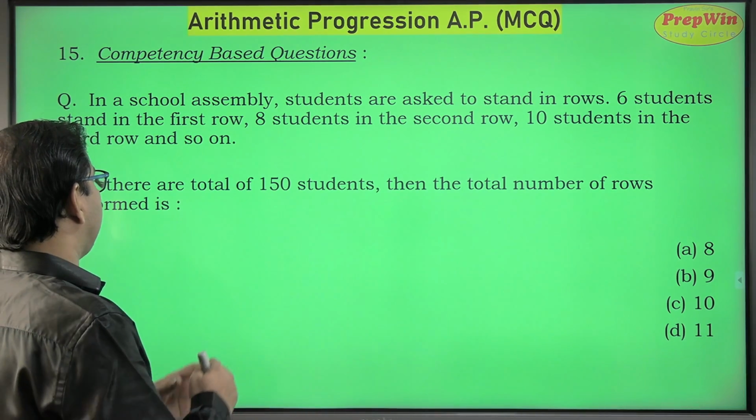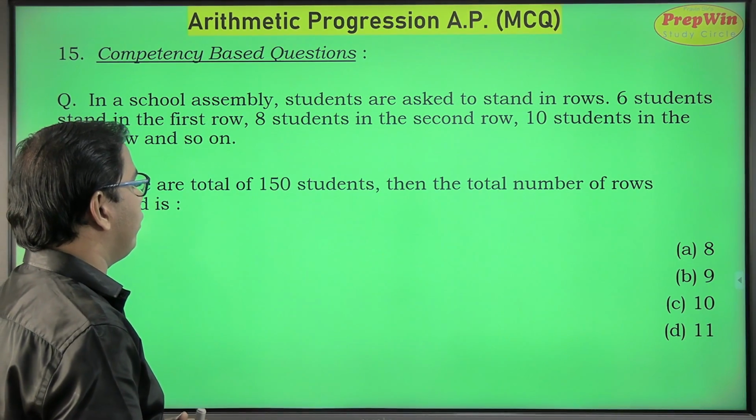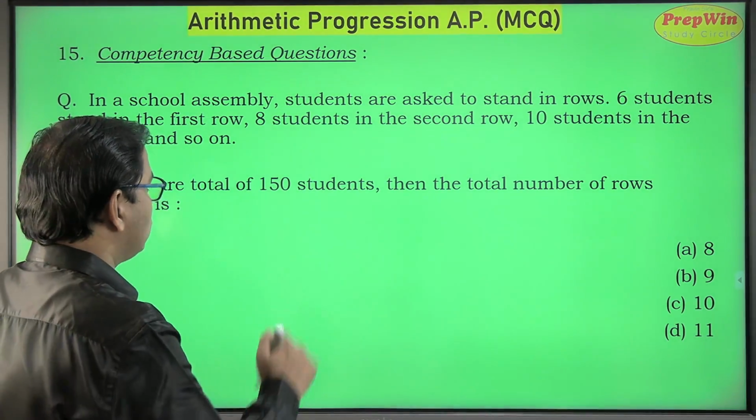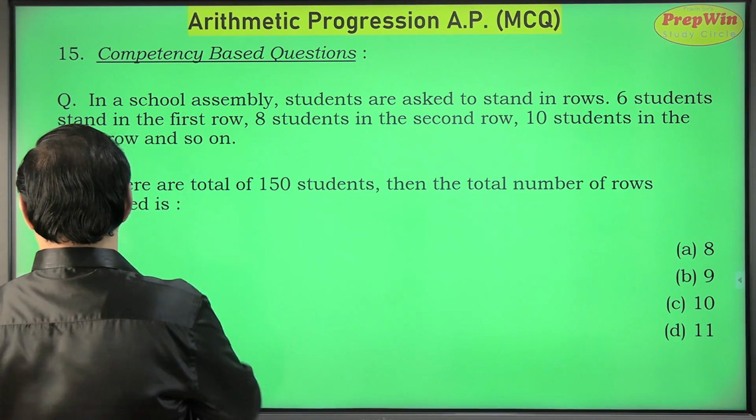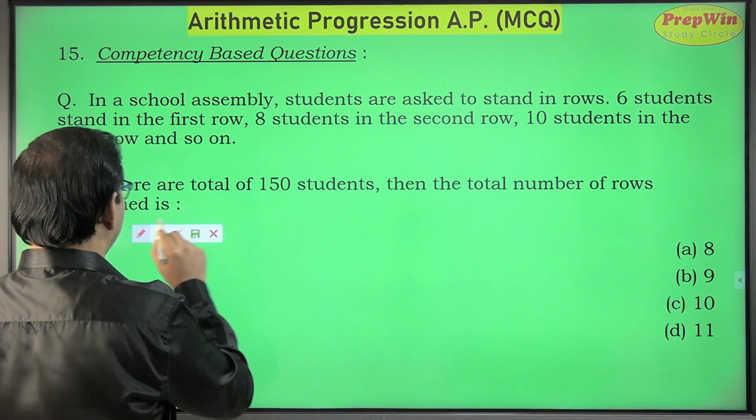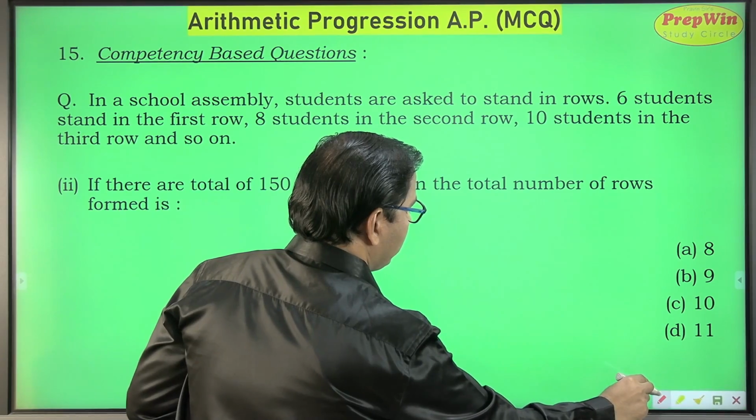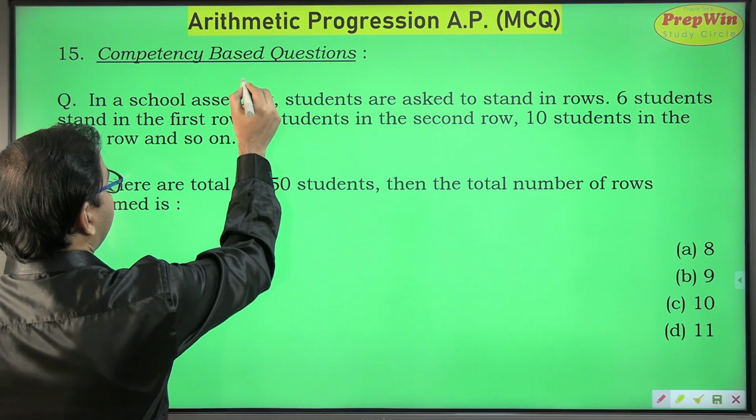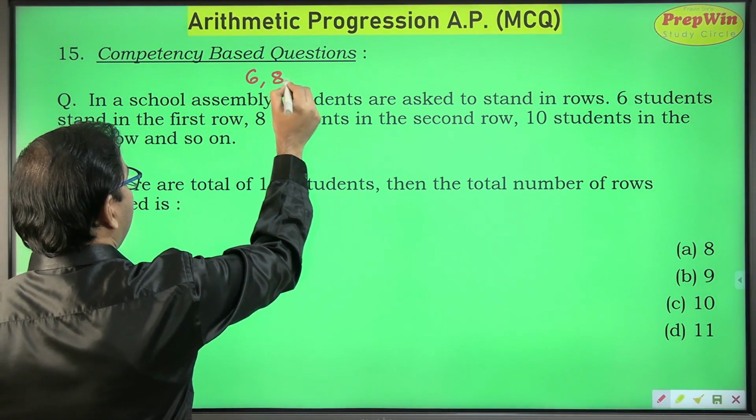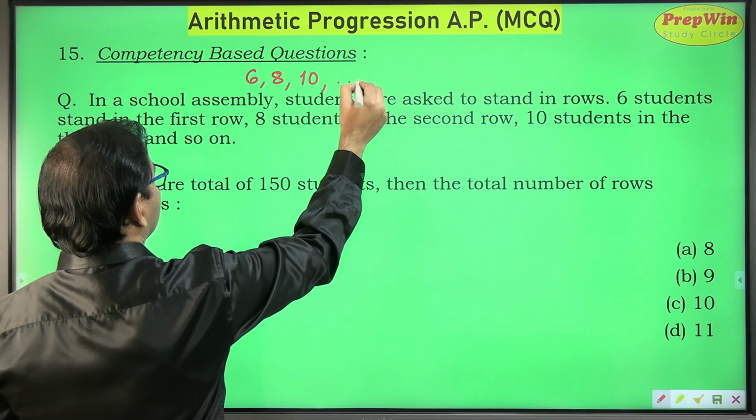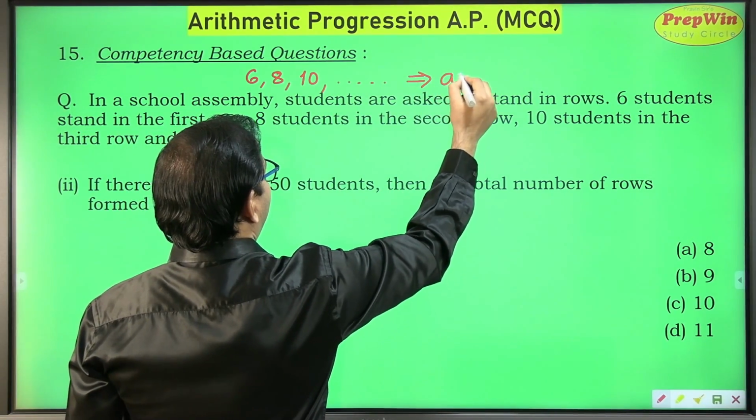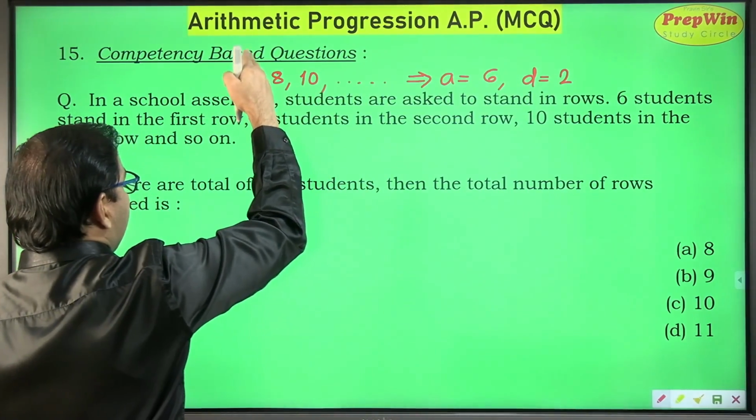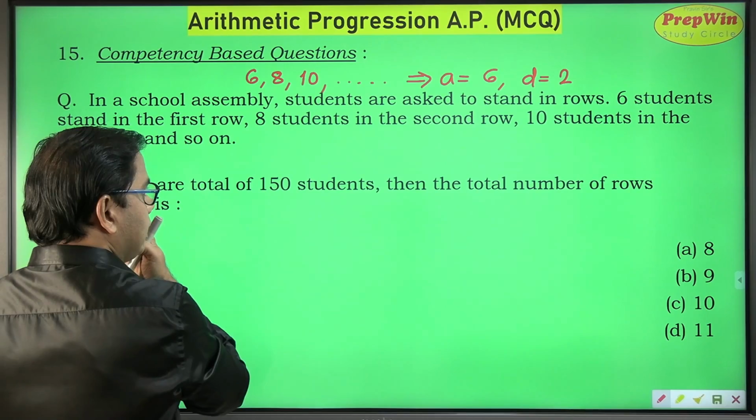So the question is the same. The second part is: if there are a total of 150 students, then the total number of rows formed is dash. We have 4 options. As I told you, the best way to solve this sum is to convert the word problem into an arithmetic progression. So what is the arithmetic progression? First row 6 students, second 8, third 10, and so on. So that gives me the first term a as 6, and the value of d as 2, because if you add 2 to the previous number, you get the second number.